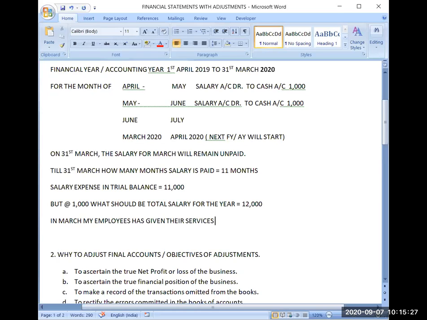So have I incurred the expense if I have used their services in the month of March?